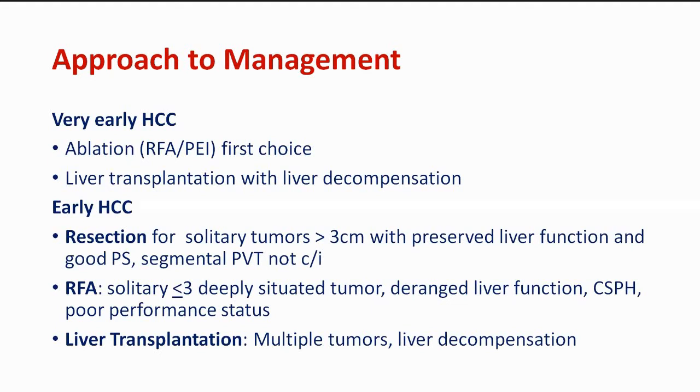In very early, we go for ablations, RFA or ethanol injections, or liver transplant if there is liver decompensation or advanced cirrhosis. In early HCC, we go for resection for peripherally based small tumors with good liver function. RFA for deep-seated, solitary lesions with somewhat deranged liver function and a good performance status. And liver transplant is offered when the tumor is multifocal and there is liver decompensation, and the patient is otherwise a candidate for liver transplant.